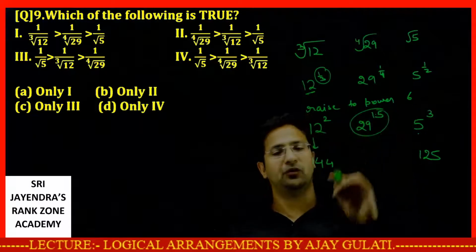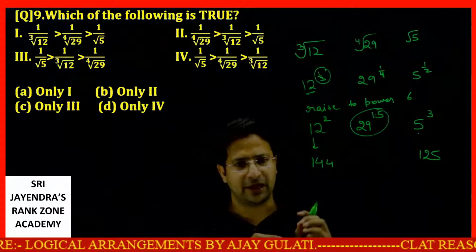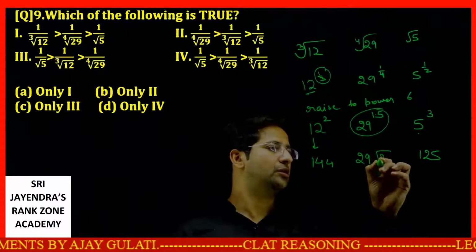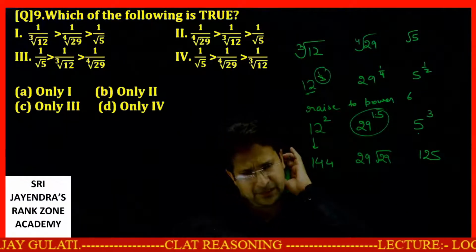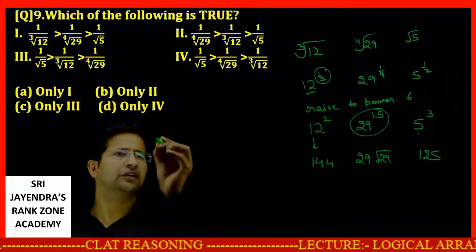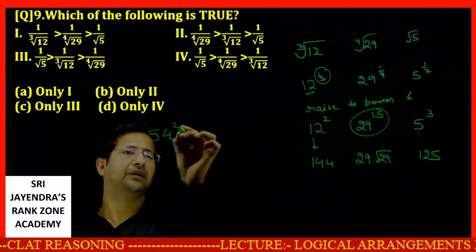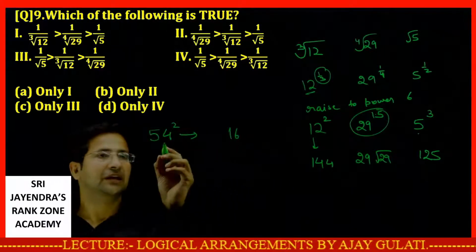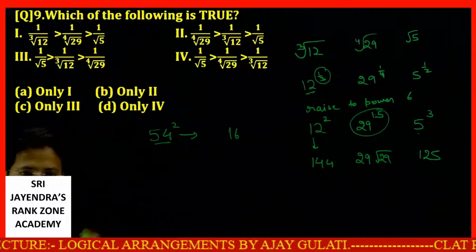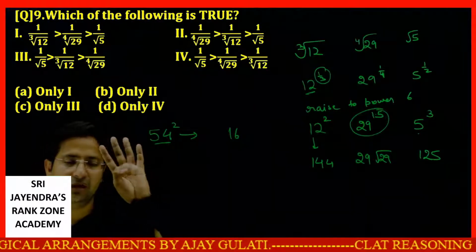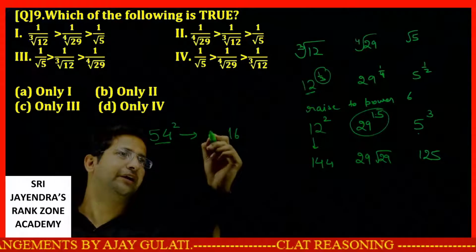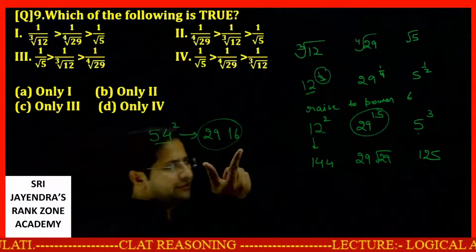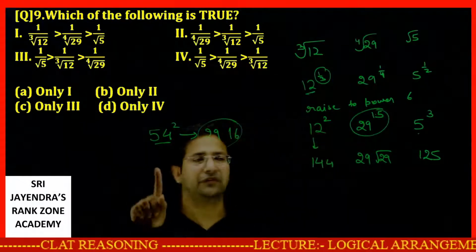You might not be able to find out 29 raised to power 1.5, but I'll tell you a very good method. See, this will be 29 into under root 29. See students, I'll tell you what is 54 square. You will write 16 over here. 4 square is 16. 54 is how much more than 50? 54 is 4 extra than 50. To 25 you add 4, you get a term like 2916. So this 2916 is actually the square of 54.